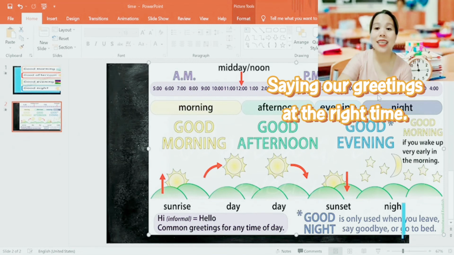That is 11 p.m. and that's going to be good evening for our greetings. Now, when it strikes midnight and it's going to be 12:01 again, we start greeting others good morning.